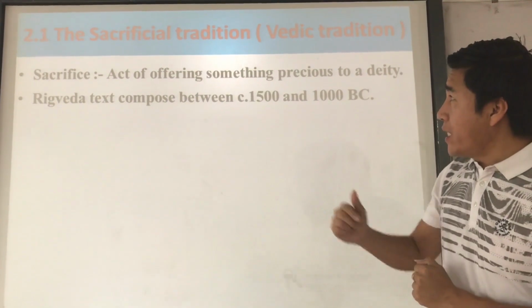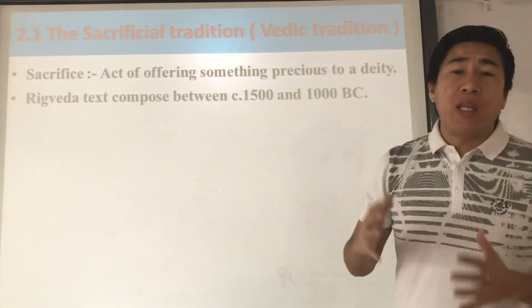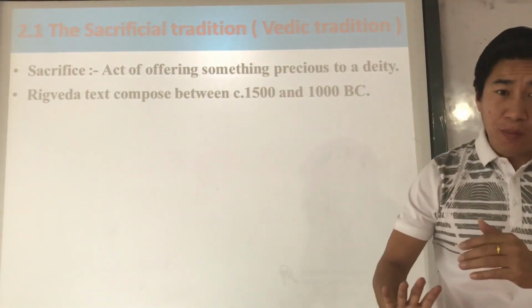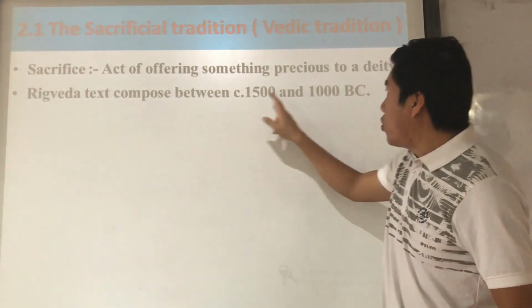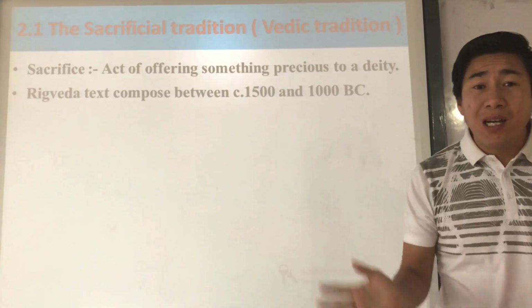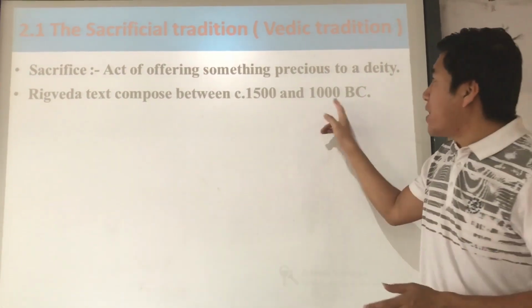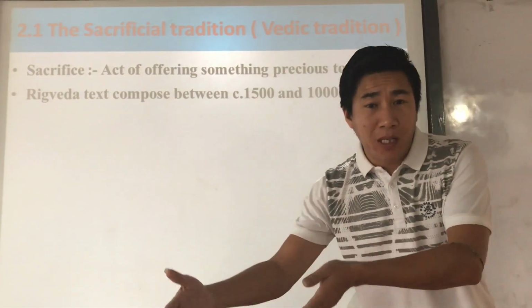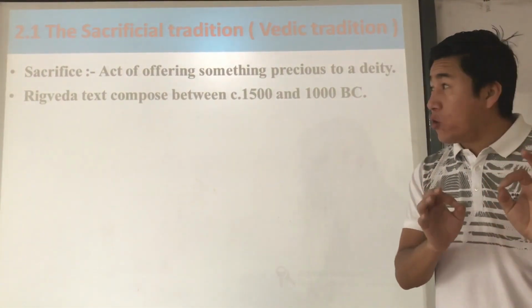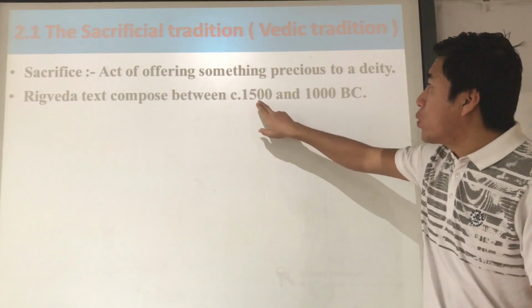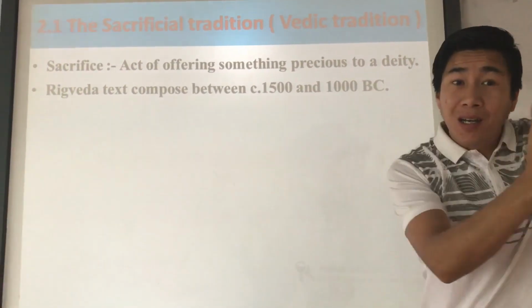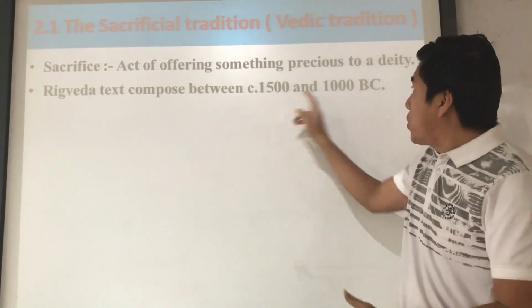But see, within the Vedic period there were these divisions: early Vedic period and later Vedic period. Now from 1500 to 1000 BC we call it the early Vedic period. And from 1000 BC to 500 BC, we call it the late Vedic period. Understood? You just need to keep this in your mind.